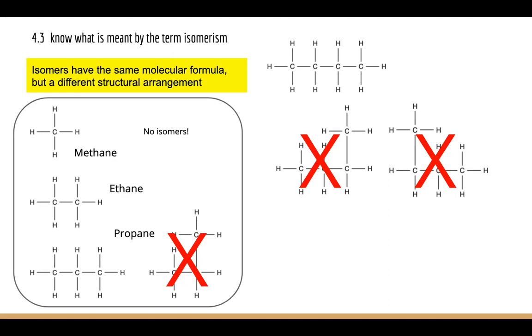The only way that you can get a different structural arrangement of atoms for butane is by doing this. And if you look carefully, what we've done is we've taken one of these carbons and we've put it on this carbon here, rather than being on this carbon. Here it is. So this is a different arrangement to this. Here we've got 4 carbons in a row. Here we've got 3 carbons in a row, and a carbon is added onto the middle carbon of those 3.